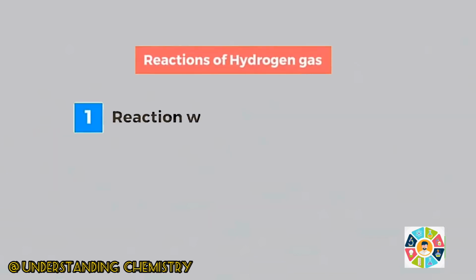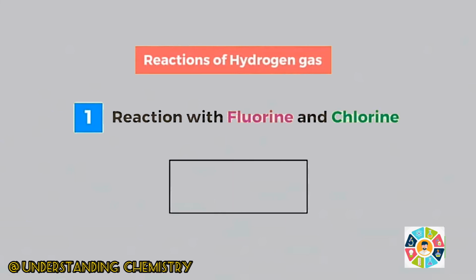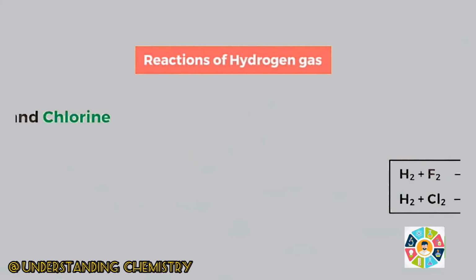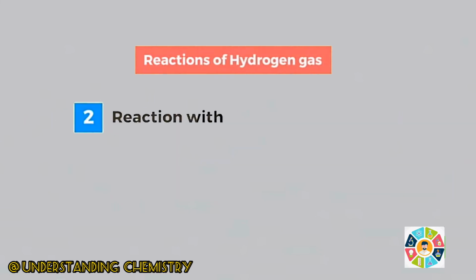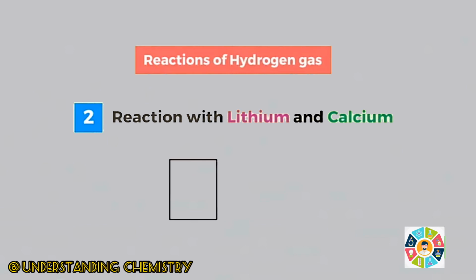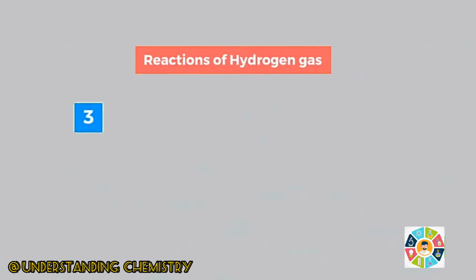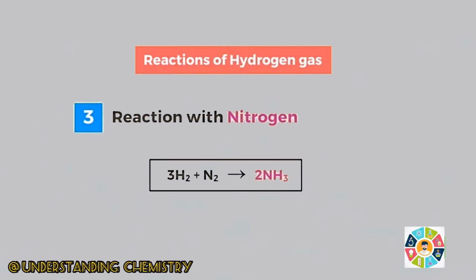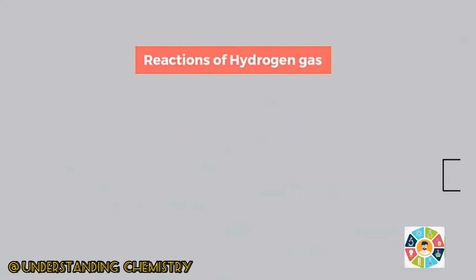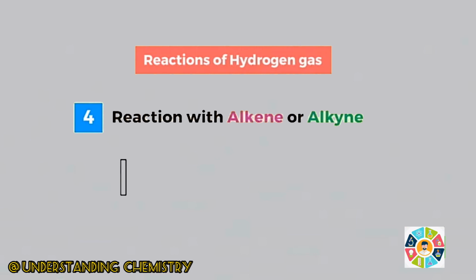1. Hydrogen reacts with fluorine and chlorine to form hydrogen fluoride and hydrogen chloride. 2. Hydrogen reacts with lithium and calcium metals in presence of heat to form lithium hydride and calcium hydride. 3. Hydrogen reacts with nitrogen gas in Haber process to produce ammonia gas. 4. Hydrogen reacts with alkene or alkyne to give alkanes.